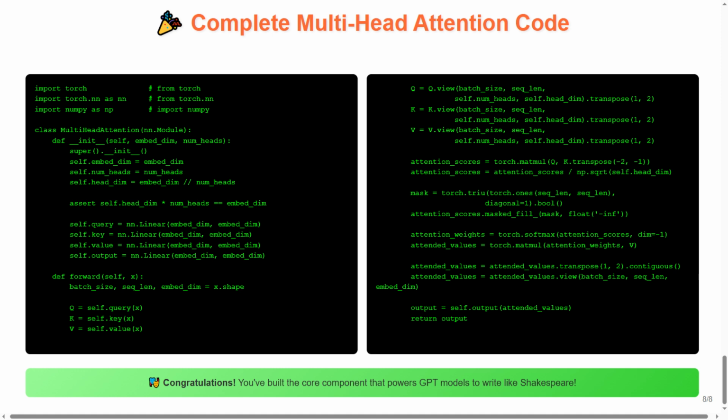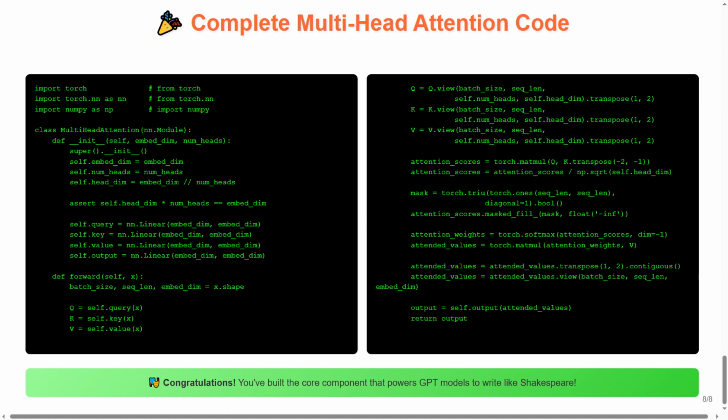Complete multi-head attention code. Here's our complete implementation, the full story from start to finish. The setup section imports our tools and establishes our class foundation. import torch, import torch.nn as nn, import numpy as np. class MultiHeadAttention, inheriting from nn.Module. Our initialization method sets up all the parameters and creates our 4 linear transformation layers for query, key, value, and